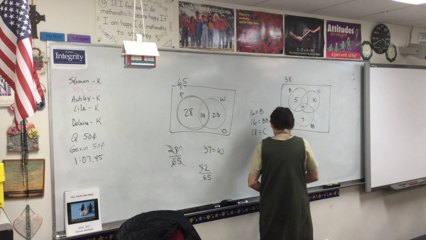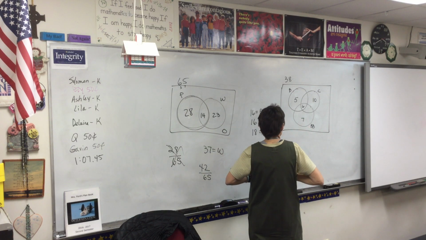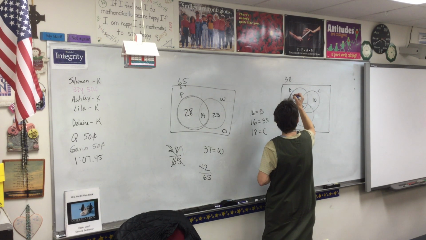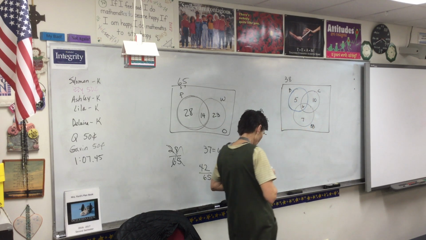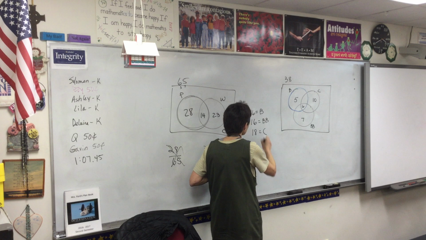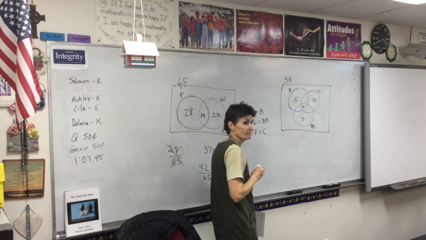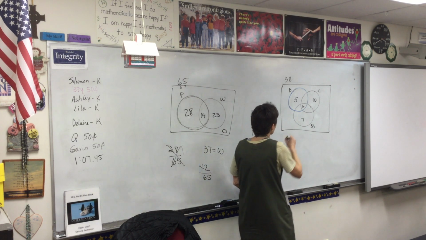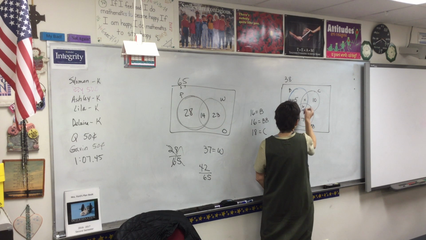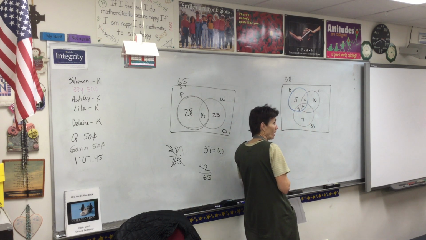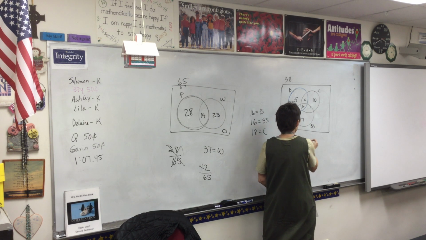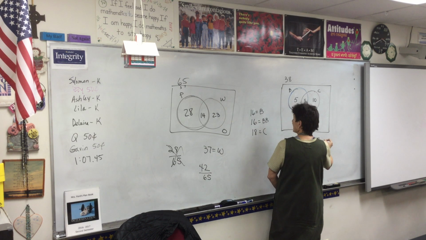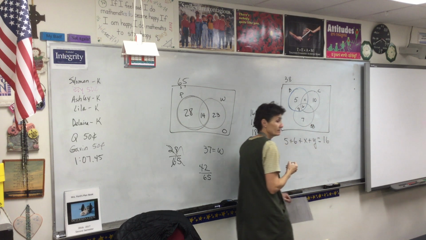So if I look at the whole blue ball, this is the brownie ball right here. If I look at the whole blue ball, it has to add up to 16. So I don't know what these two little sections are, so I'll call them X and Y. So 5 and 6 and X and Y add up to 16.